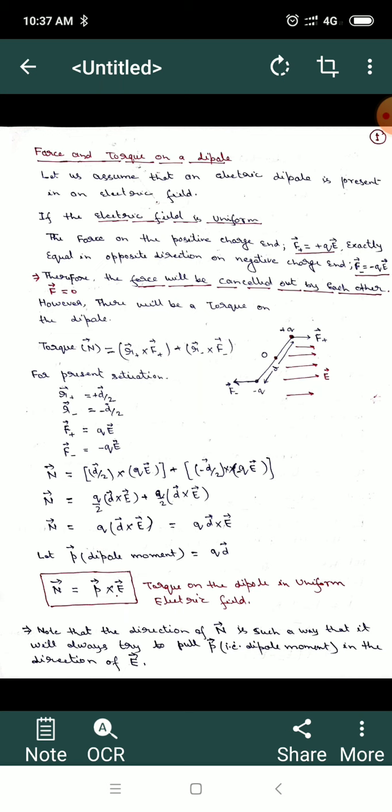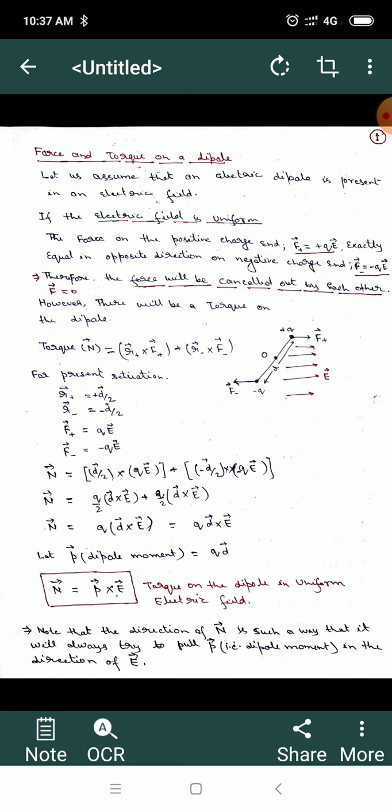So we can find out the torque. We can define the torque vector, that is N vector, which I have written here. We know the torque is equal to r cross F. If we define it in this term, I have written r plus vector cross product with F plus vector, plus r minus vector cross F minus vector, where r is the distance from the center of the dipole.